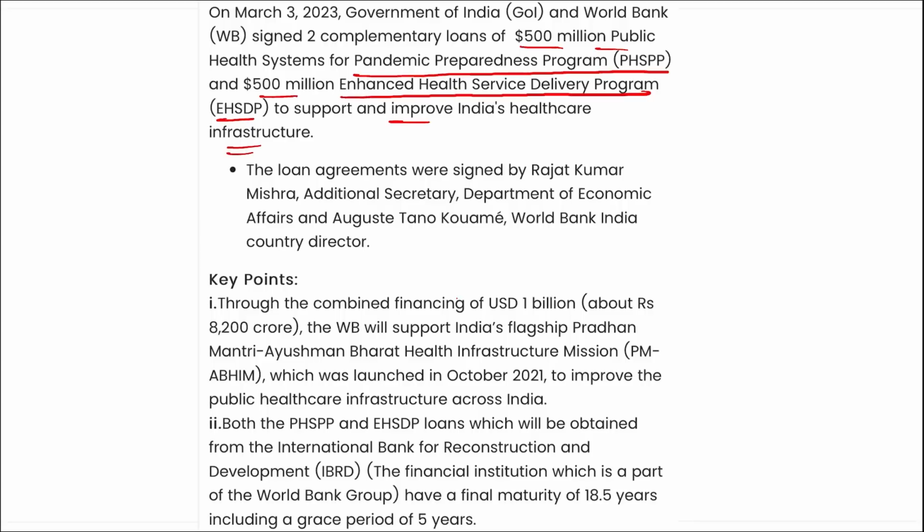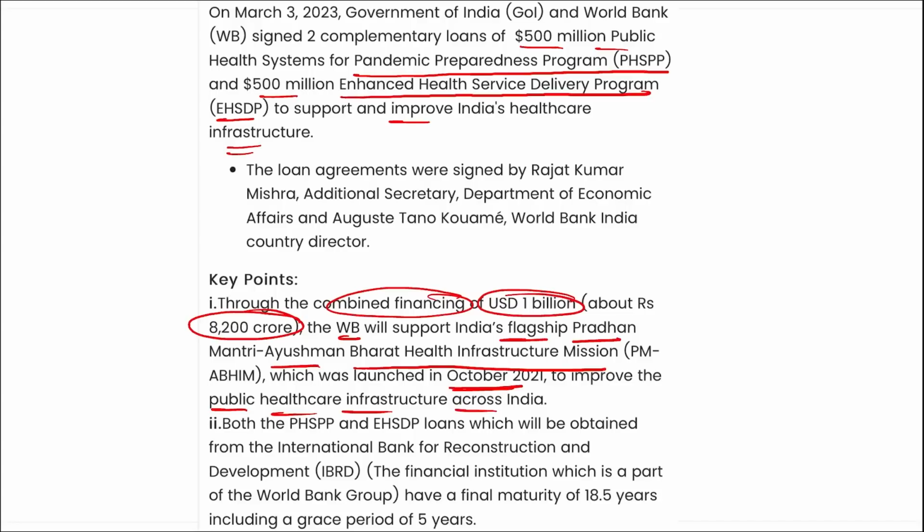Apart from this, through this combined financing of $1 billion, roughly around 8200 crore rupees, the World Bank will support India's flagship program, the Pradhan Mantri Ayushman Bharat Health Infrastructure Mission, that was launched in October 2021 to improve the public healthcare infrastructure across India.